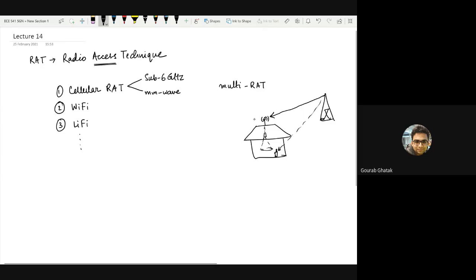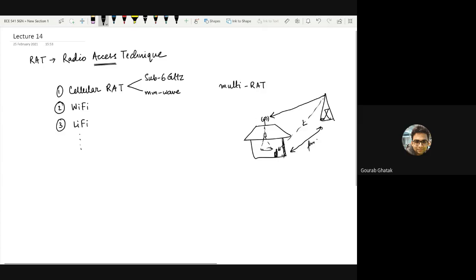In case this user receives a greater signal from the nearest base station, which might happen if that base station is closely located to your home, it connects to this radio access technique. On the other hand, when the base station is located very far, the outdoor to indoor penetration loss can be so high that inside you are not getting a good signal.